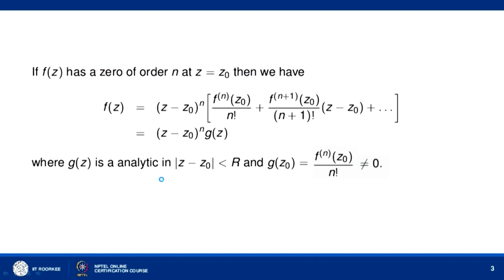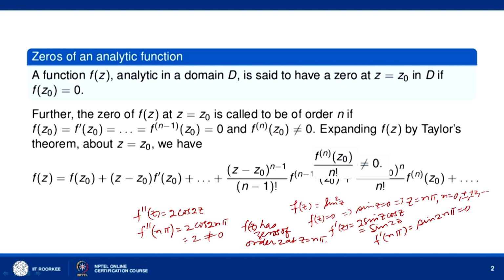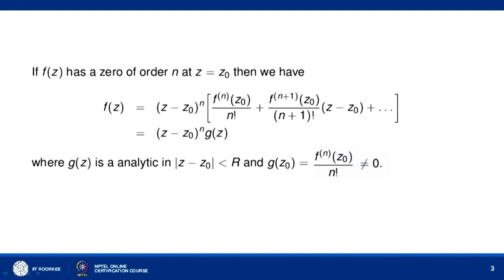So g(z) is analytic in the region mod of z minus z naught less than r, and you can see that if you put z naught for z in the bracketed expression, then g(z naught) becomes f^(n)(z naught) over n factorial, and f^(n)(z naught) is not equal to 0, so g(z naught) will be non-zero.